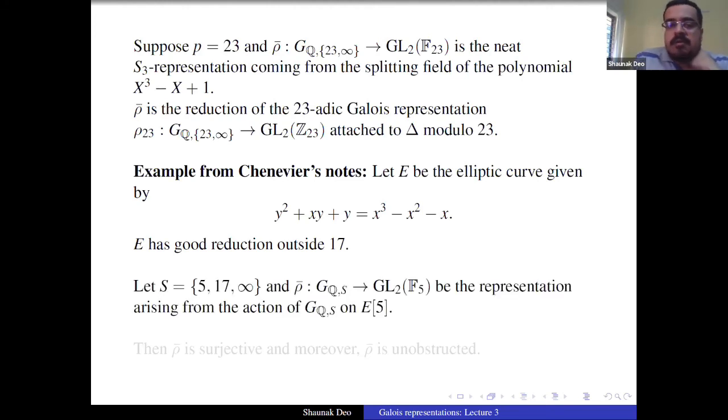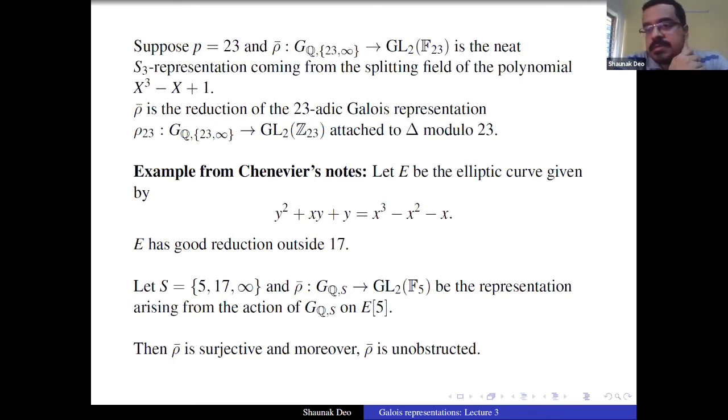He lets S be {5, 17, infinity}, and rho bar from G_{Q,S} to GL_2(F_5) be the representation arising from the action of G_{Q,S} on E[5]. He proves that this rho bar is surjective and also unobstructed. So the universal deformation ring of this rho bar is also a power series ring in 3 variables. He does some actual calculations by hand.